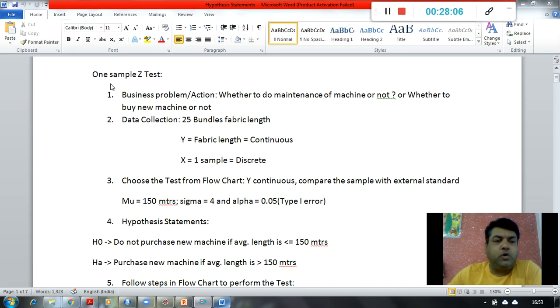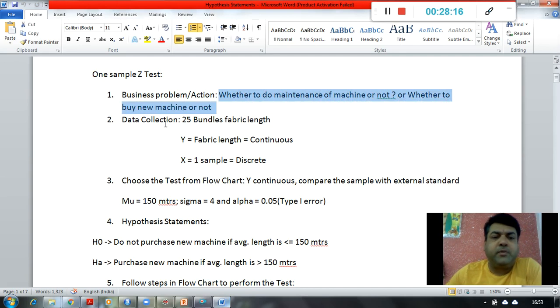and in this you can see over here, okay, the business problem is maybe I want to do a maintenance for the machine or not, or whether to buy a new machine or not. That may be the business problem. Okay, so there are 25 bundles of fabric length.